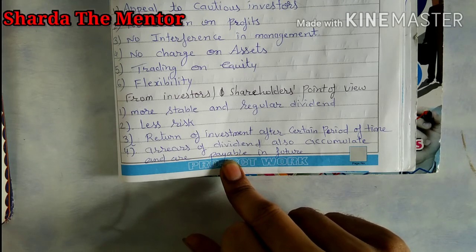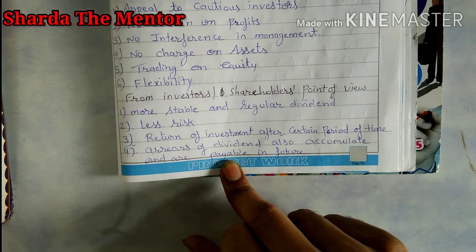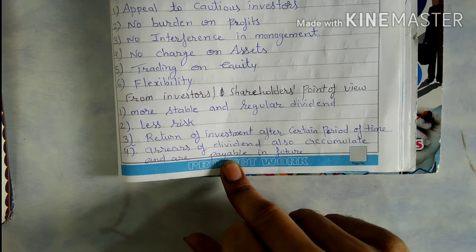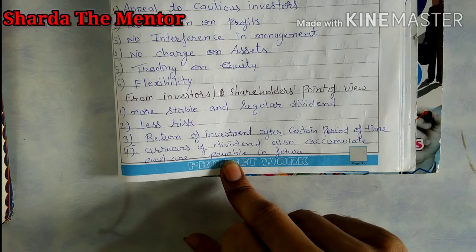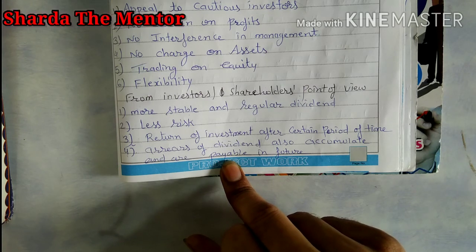Suppose the dividend amount is 10,000. In 2021 you will get 10,000 for 2020 and 10,000 for 2021. So it means if you are not able to get dividend in a particular year, in the next year you will get the previous year's amount as well as the current year's amount.